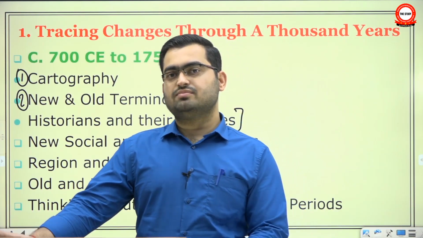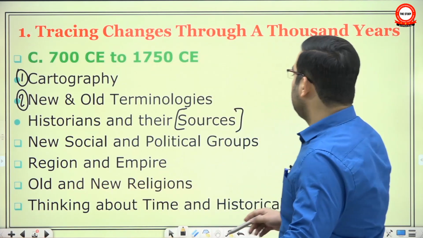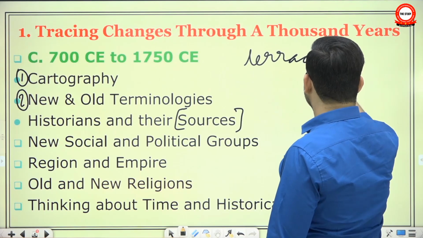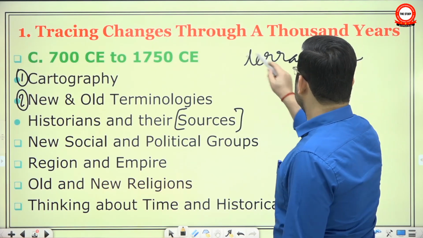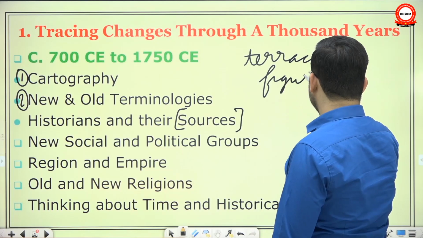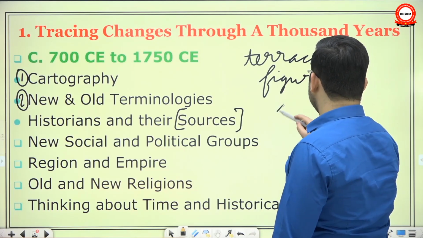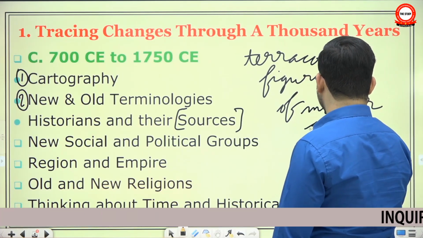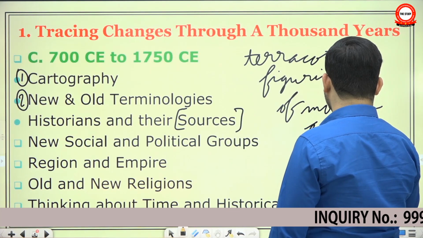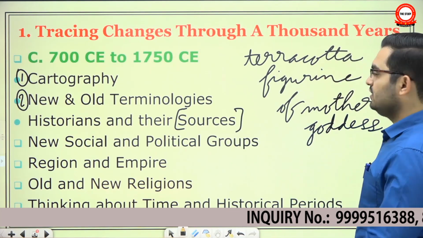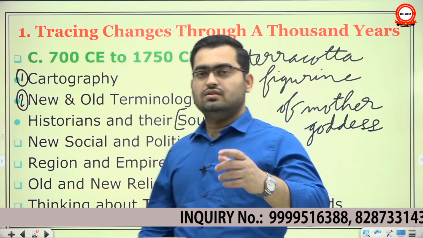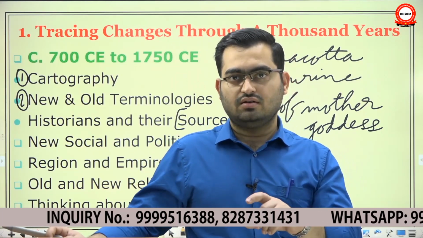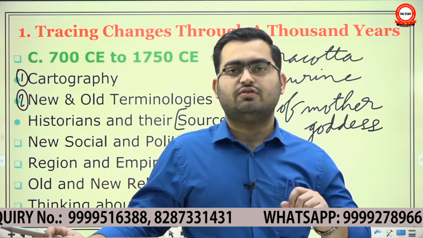I'll give you one example. Suppose in an archaeological excavation, you come across a terracotta figurine. A terracotta figurine of Mother Goddess. So you have a small terracotta figurine, you will say, okay, this is a figurine of a female, but is it just a toy or a deity? That will depend on where you have found that artifact.